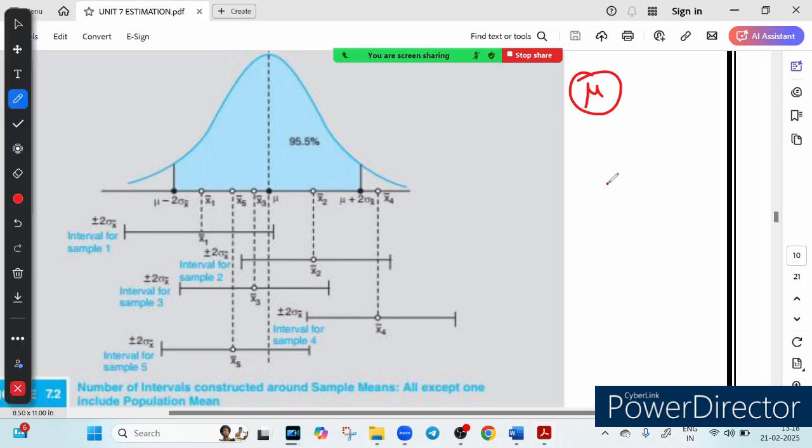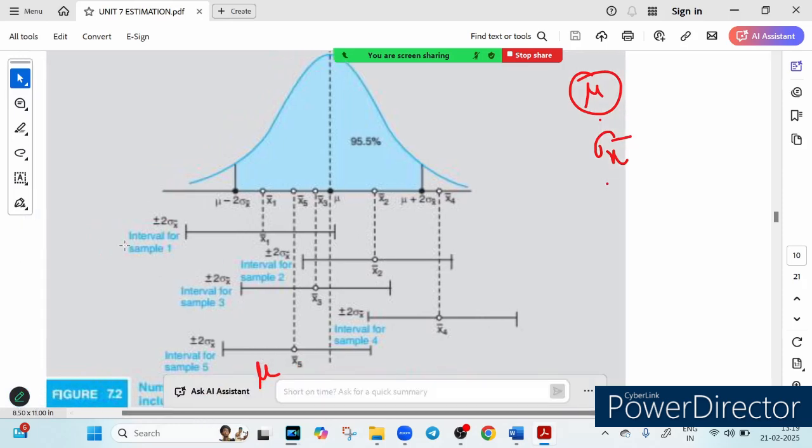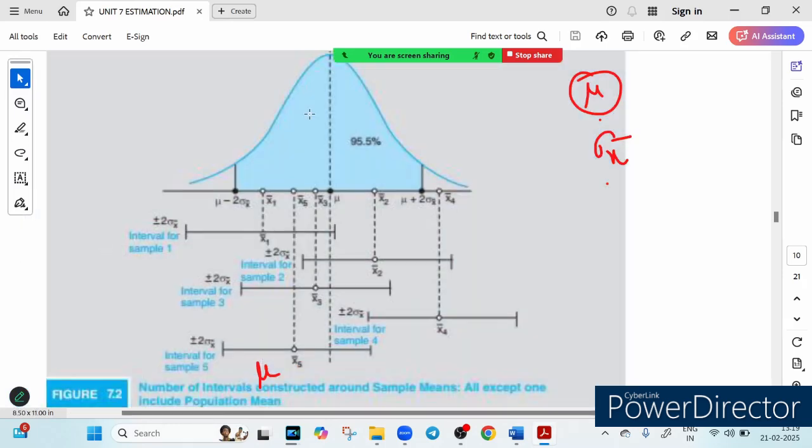So this blue curve represents the distribution of possible sample means. And the center is mu. It represents the true population mean. And the spread depends on the standard error, which is our sigma x bar, which is a measure of variability in the sample mean. Now, let's talk about confidence interval and probability. Very, very important point.